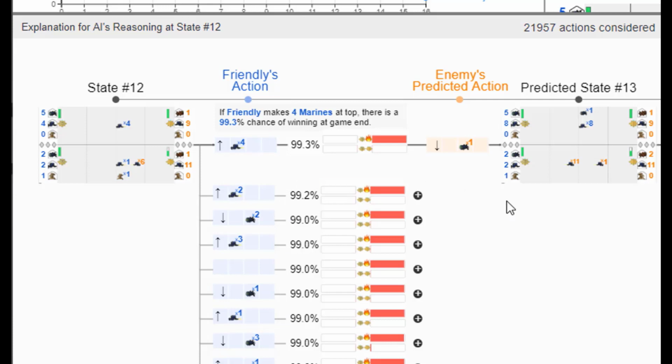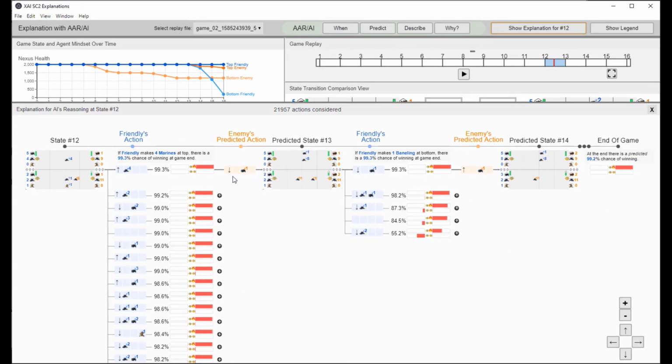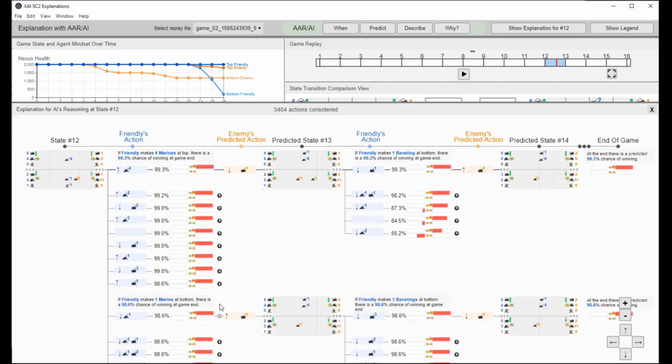predicted by the AI. For example, the first line shows that if friendly AI makes 4 marines at the top lane, the AI predicted that there is a 99% chance of winning at the end of the game. Because the AI thought the enemy AI will make an immortal unit at the bottom, the next state will be like this after 30 seconds, and so on. By navigating the tree, the child information can be expanded.